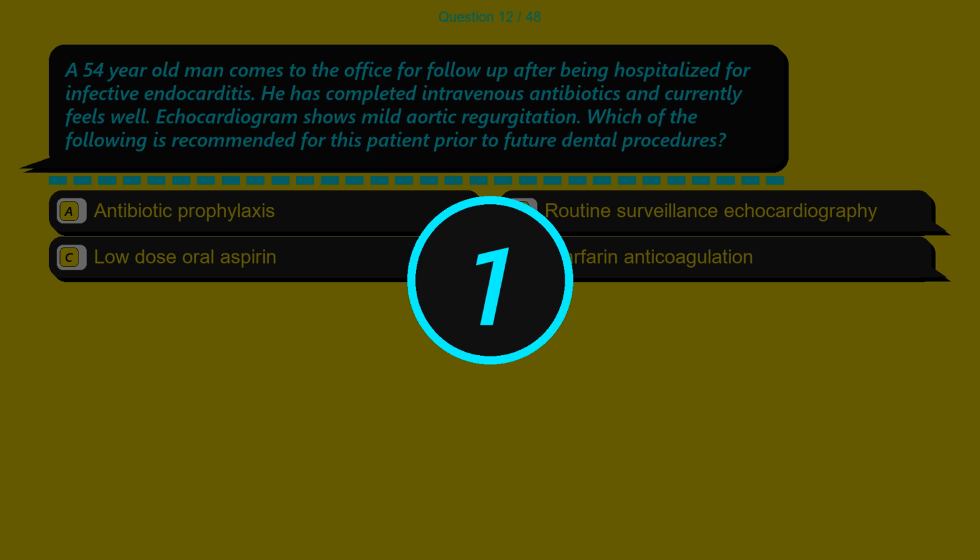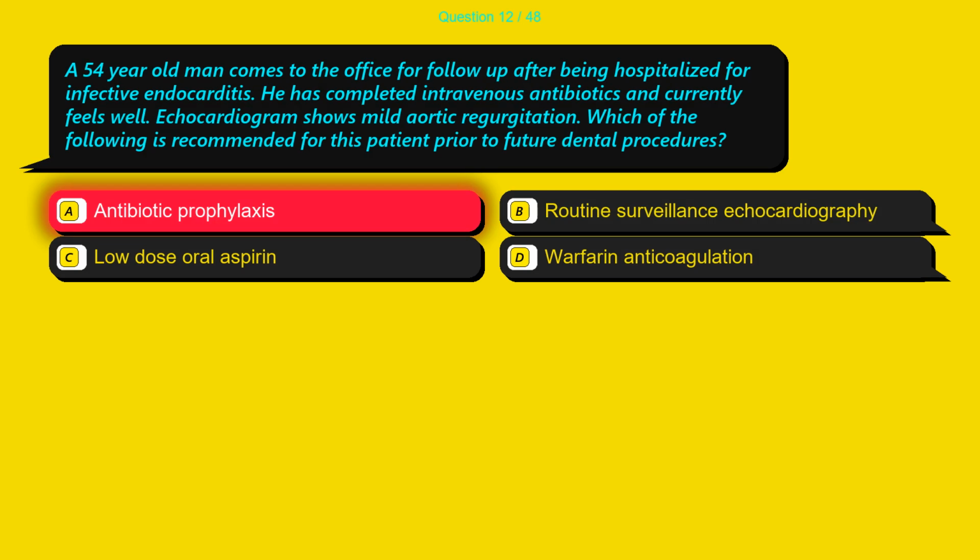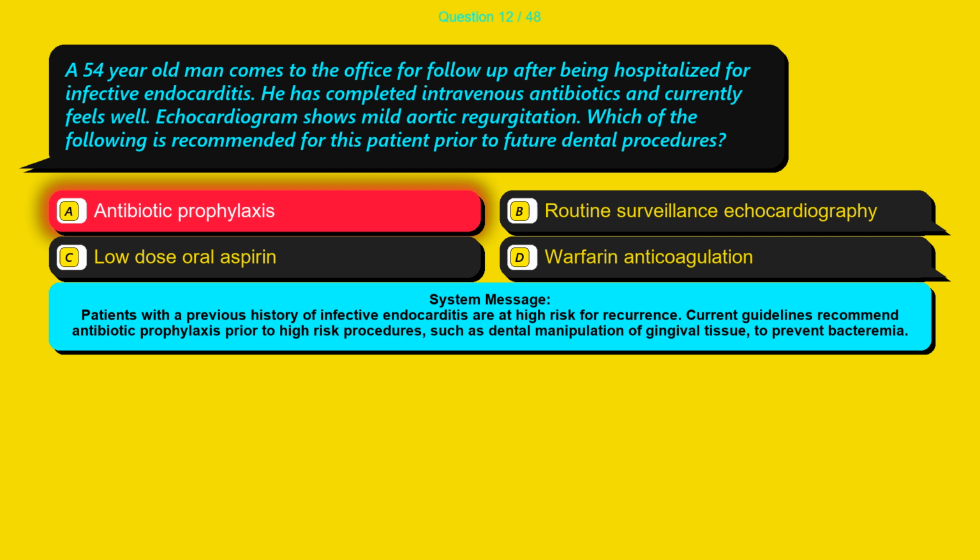The correct answer is option A, antibiotic prophylaxis. Patients with a previous history of infective endocarditis are at high risk for recurrence. Current guidelines recommend antibiotic prophylaxis prior to high-risk procedures, such as dental manipulation of gingival tissue, to prevent bacteremia.